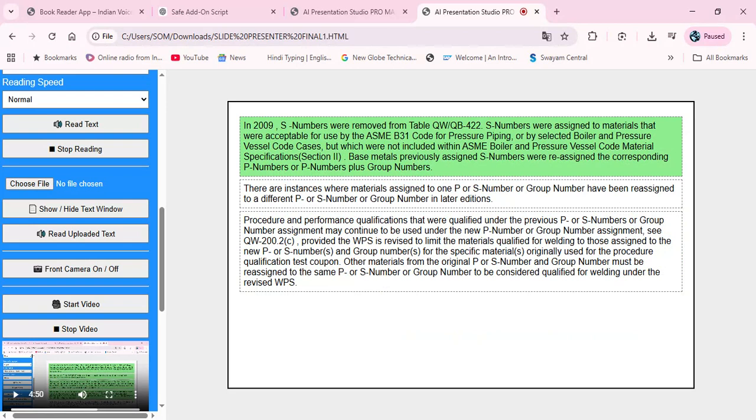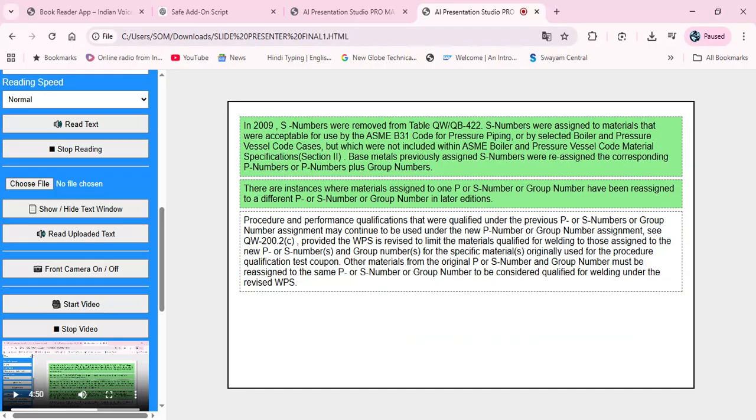In 2009, S numbers were removed from table QW-420. S numbers were assigned to materials that were acceptable for use by the ASME B31 code for pressure piping, or by selected boiler and pressure vessel code cases, but which were not included within ASME boiler and pressure vessel code material specifications, Section 2. Base metals previously assigned S numbers were reassigned the corresponding P numbers or P numbers plus group numbers.